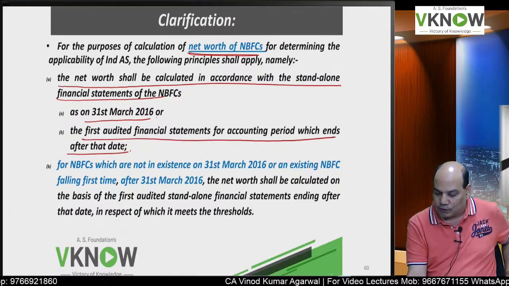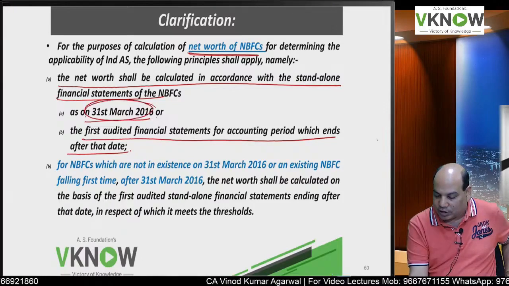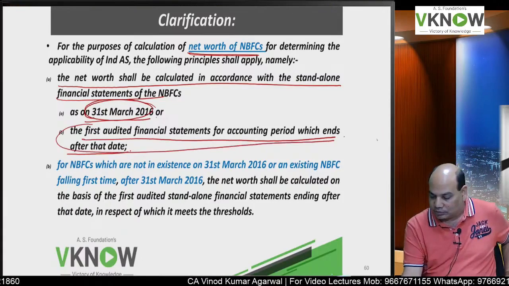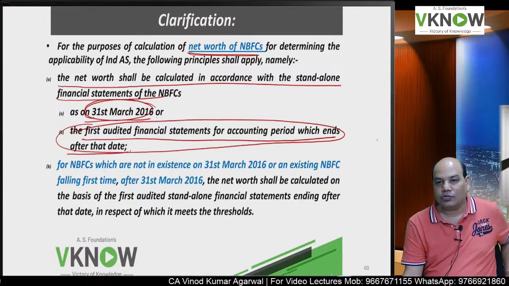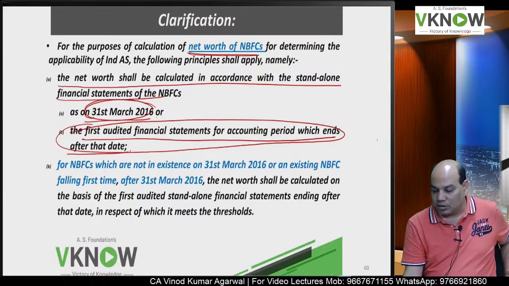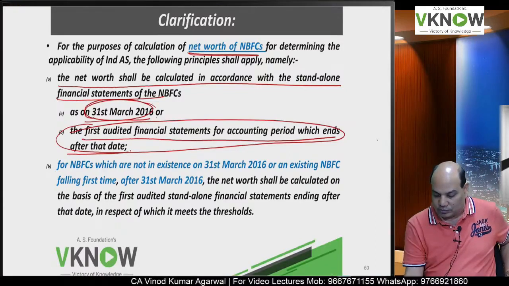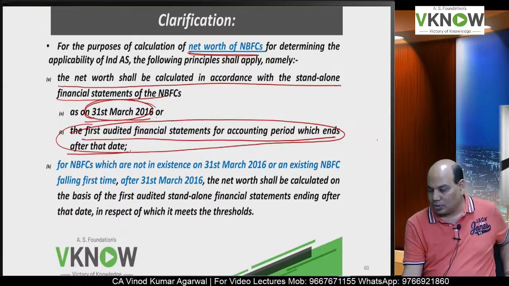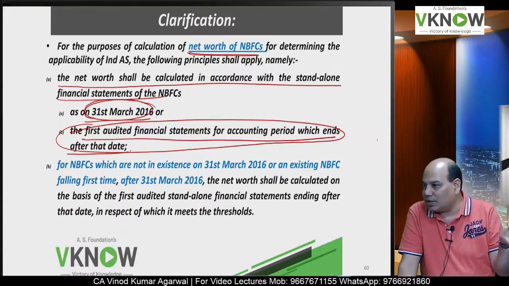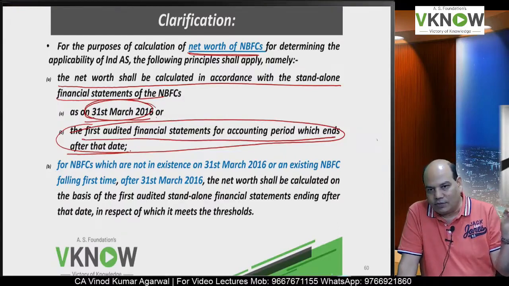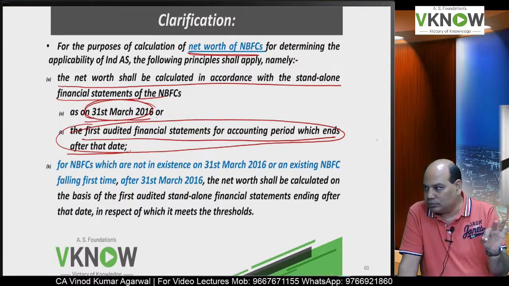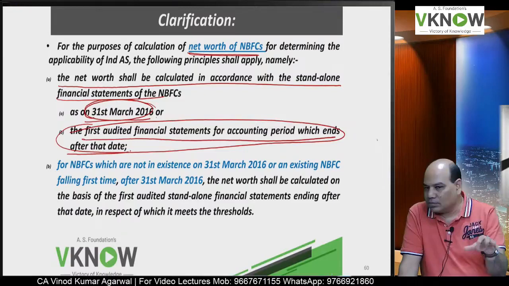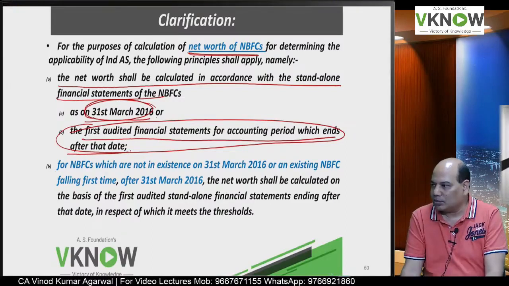Is it right? So if you meet the net worth criteria here or here, Ind AS will become applicable to that NBFC. But as on date, we have to just keep on checking every previous year ending date. And if it is more than 250 crore or it gets listed, the standard will be, Ind AS will become applicable.